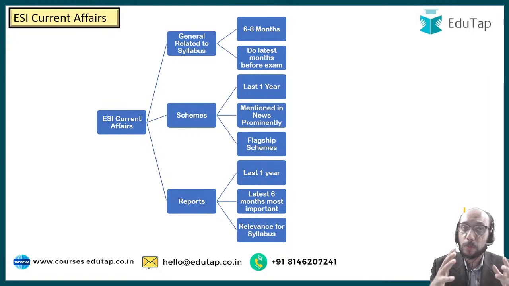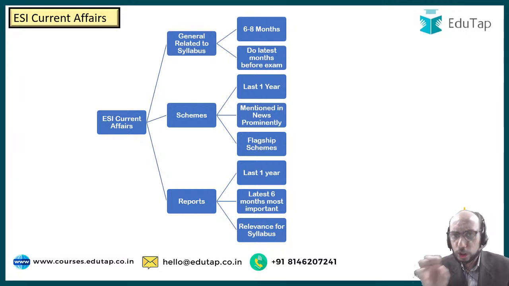So you have to be prepared for this exam's current affairs. And I can tell you, my friends, that this is a really enjoyable experience. When you're reading our current affairs magazine, it is not at all difficult. It is not at all very heavy upon you. You just have to read the magazine, make your own micro notes, revise those micro notes 3, 4, 5 times, and that's it. So it is not very difficult, it is not impossible. In fact, if you look at it in a positive manner, you are getting to know so much about your country which you had probably no idea about, okay? And it is not very difficult.